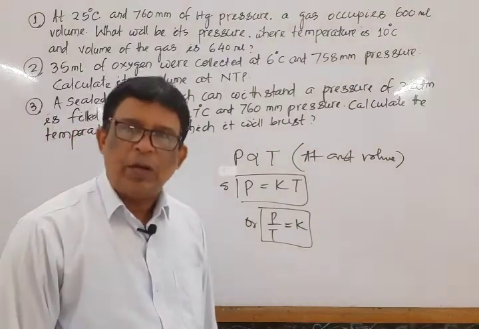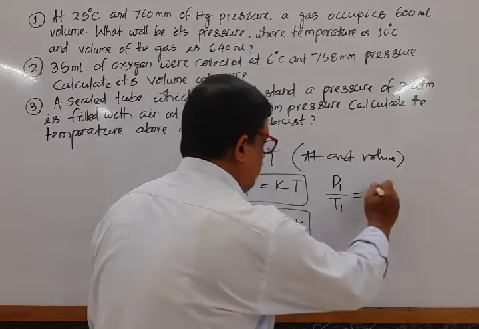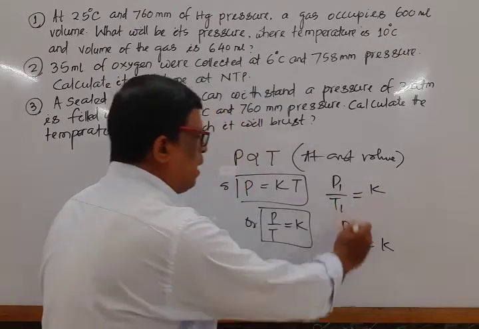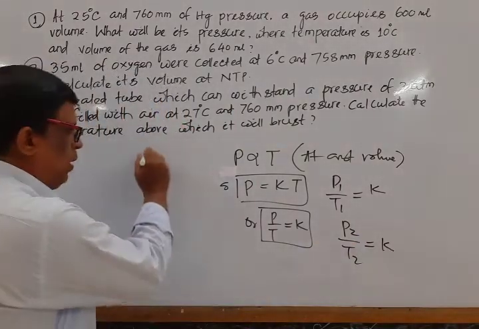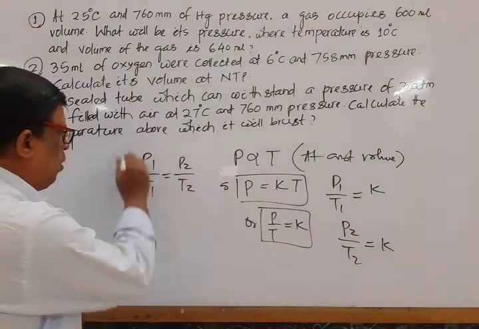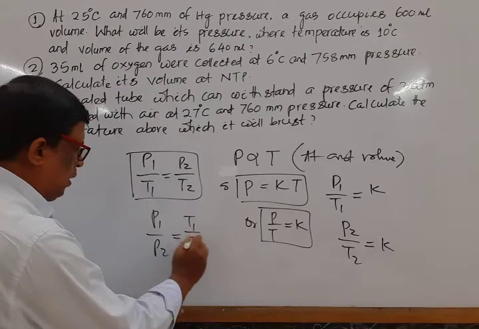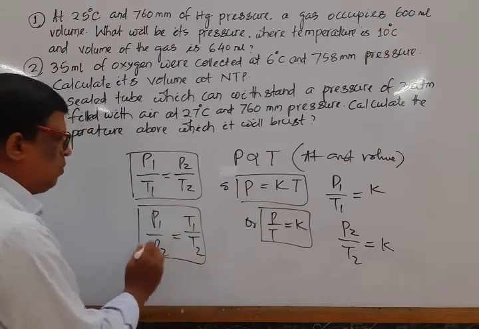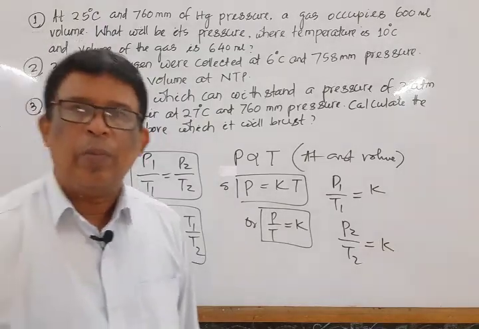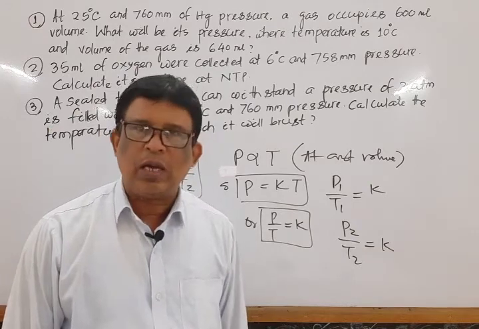If we select two different gases, then P1 by T1 is equal to K, P2 by T2 is equal to K. By combining these two, we have P1 by T1 is equal to P2 by T2, or P1 by P2 is equal to T1 by T2. This is the mathematical form of Amonton's law or Gay-Lussac's law.